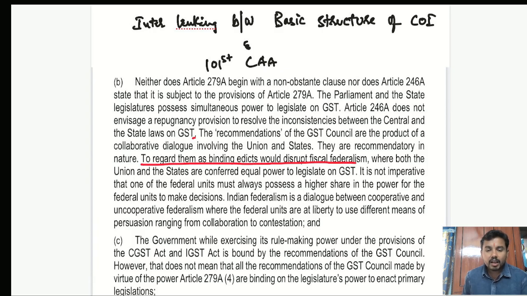But anyway, if you ask me for a quick glimpse of the doctrine of basic structure, this concept was for the very first time pronounced by the Honorable Supreme Court in the case of Kesavananda Bharati versus State of Kerala. The question before the Court was whether Parliament has unlimited powers to amend the Constitution or not. The answer was yes, Parliament enjoys unlimited powers, but the power to amend the Constitution is subject to the basic structure.